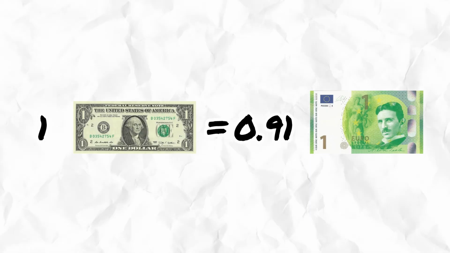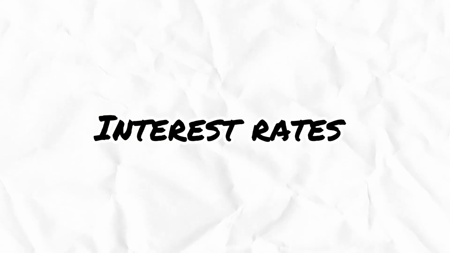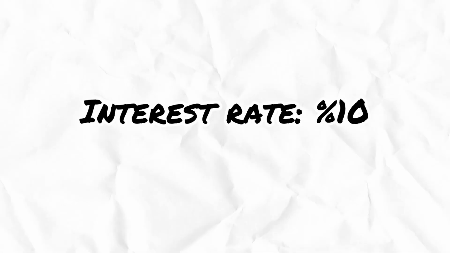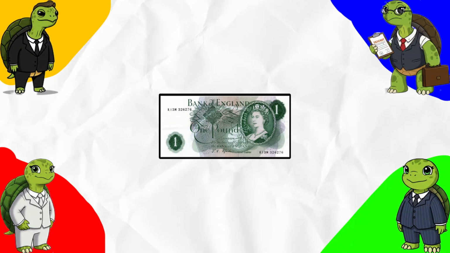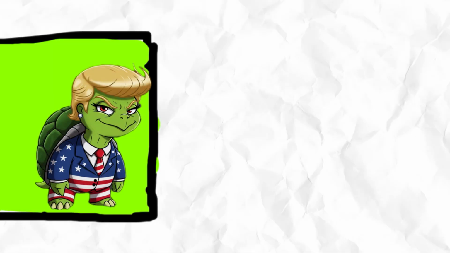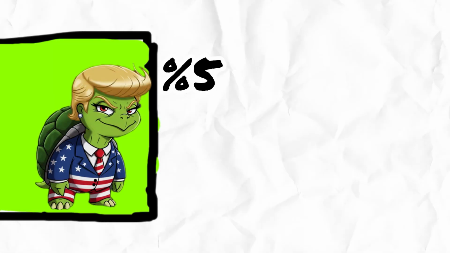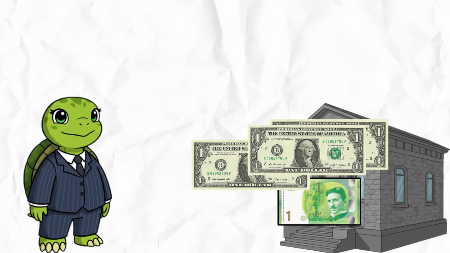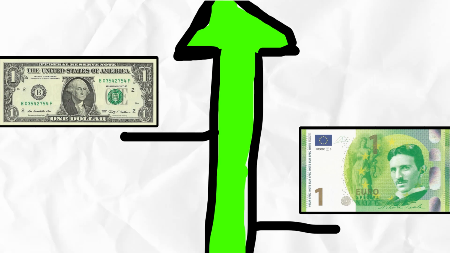Here's another reason exchange rates change. Interest rates. The Turtle Bank sets the cost of borrowing money. If interest rates are high, investors around the world rush to buy that currency to earn more from savings or bonds. For example, if the US offers 5% interest on bonds, but Europe offers only 2%, investors will sell euros and buy dollars. That makes the dollar stronger.